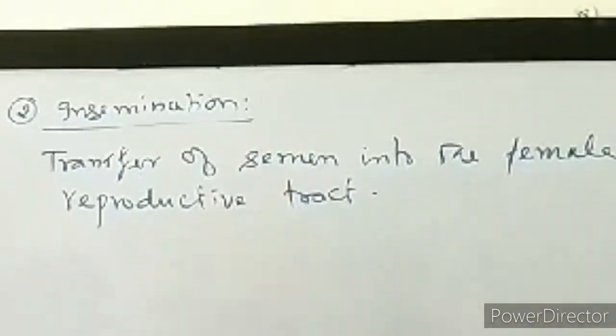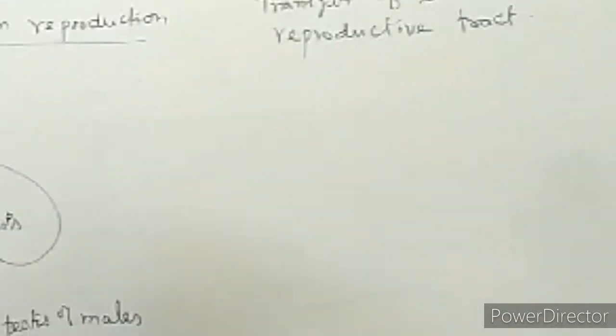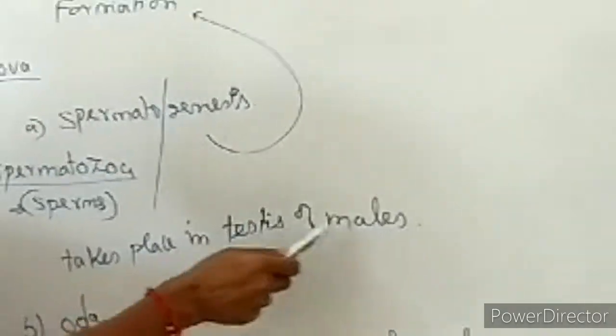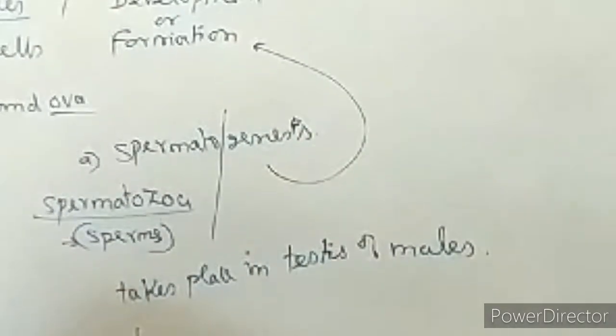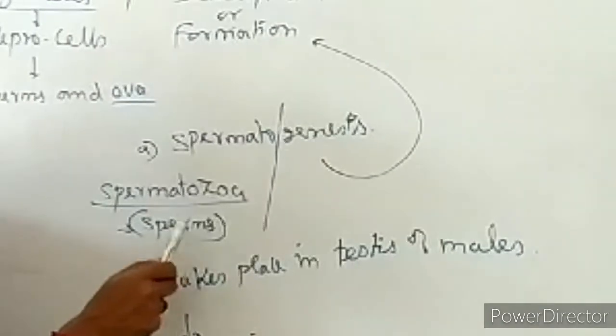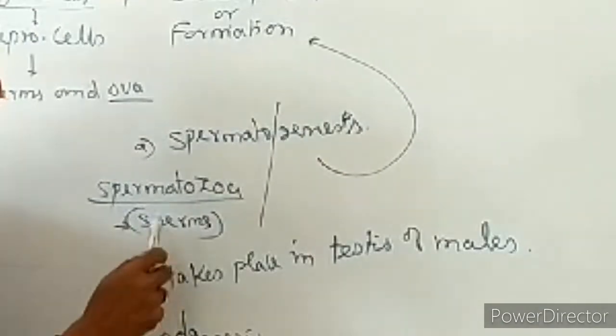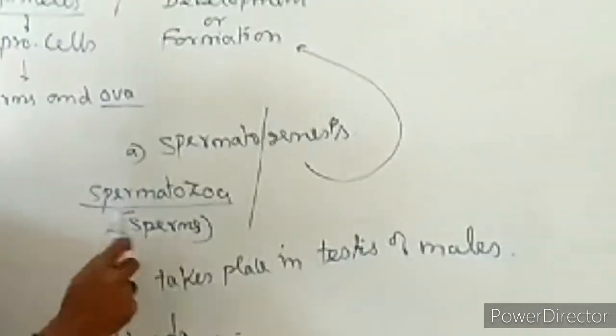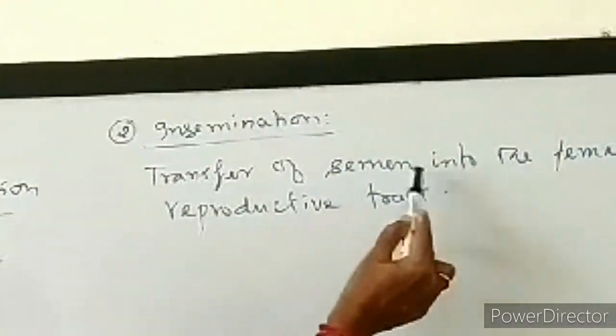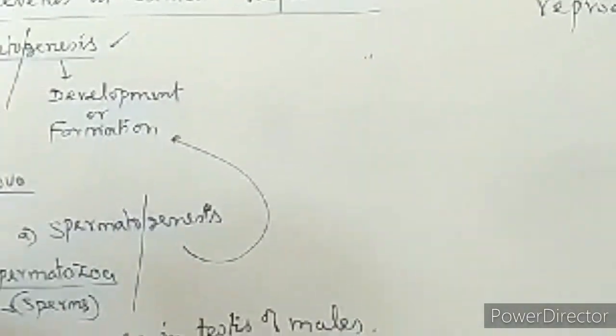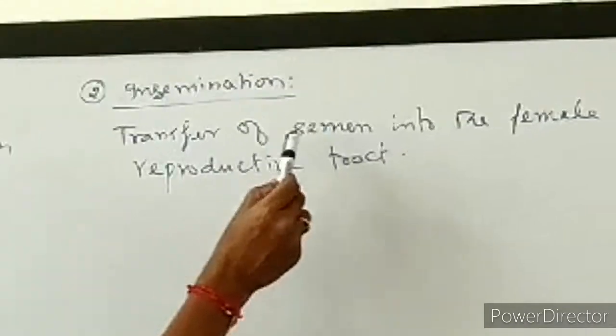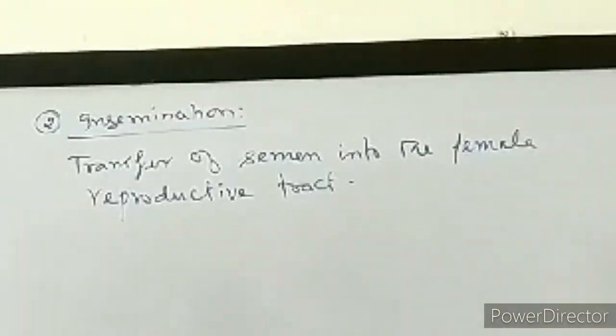This is actually the meaning of it. In the male's body, the testis is producing a lot of sperms. The sperms will be present in a fluid called the seminal fluid. So the sperms and the seminal fluid together we can call semen. We will study in detail in the later part. So the semen is the sperm with fluid.